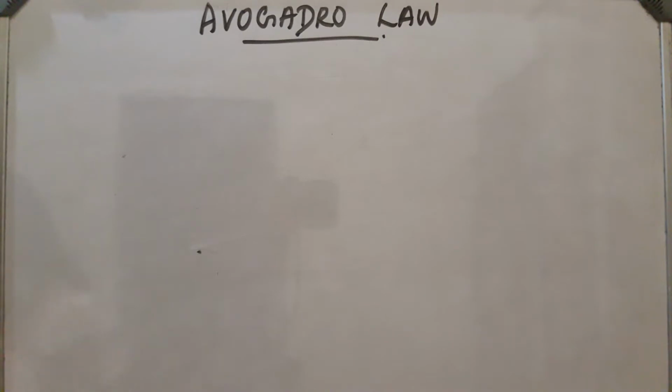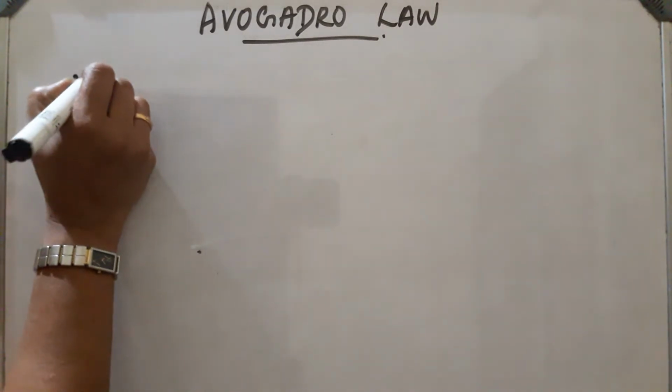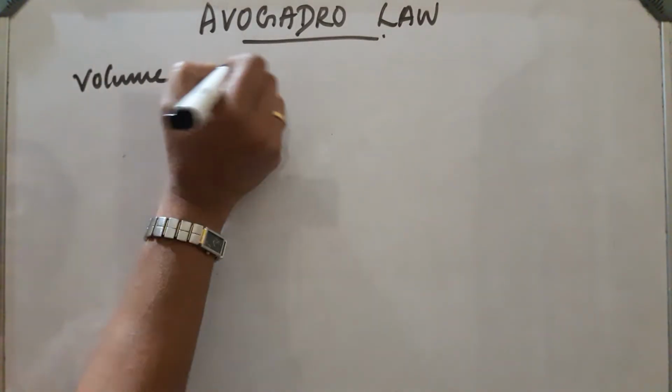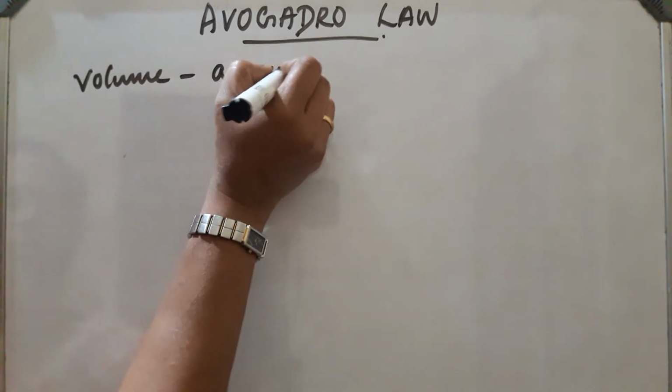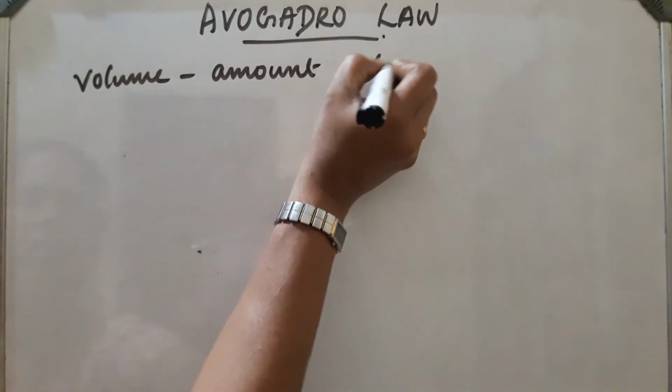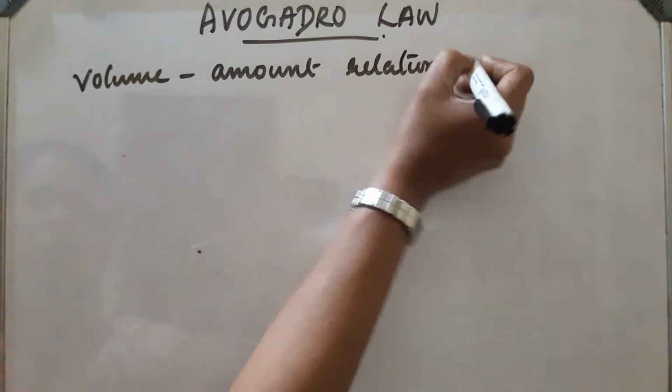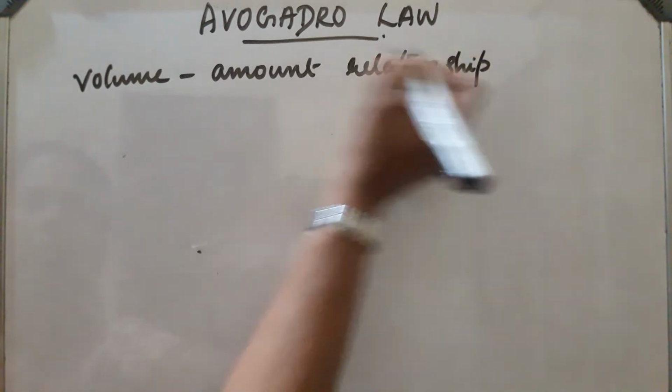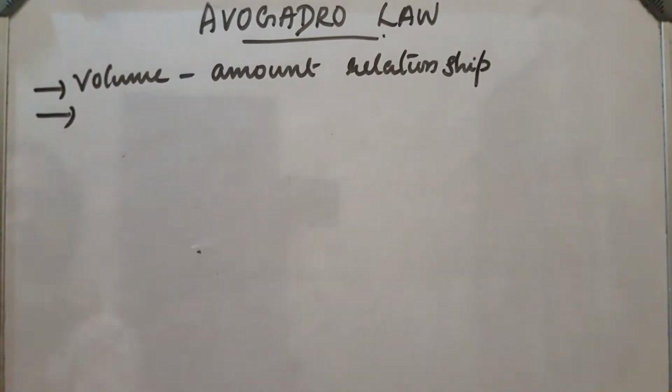Avogadro law. This is a volume amount relationship. This was proposed by Avogadro, so it is called Avogadro law.